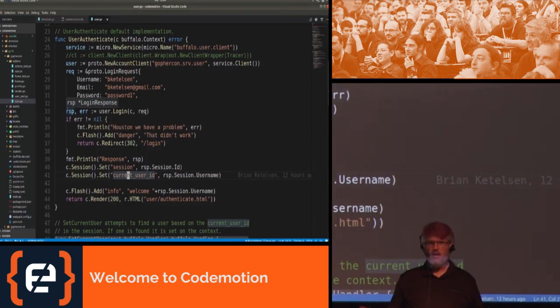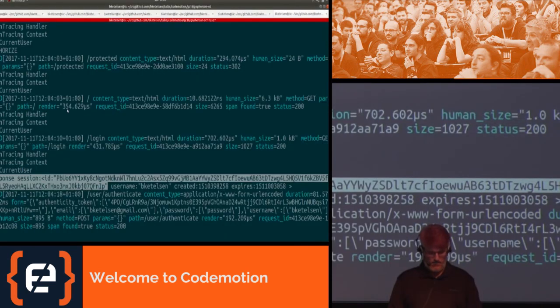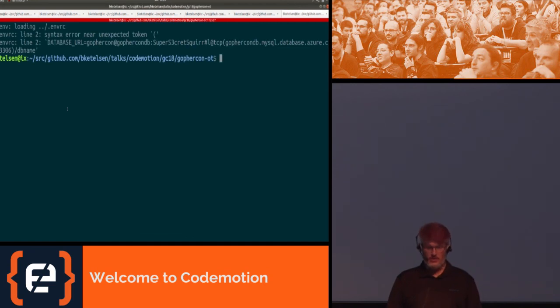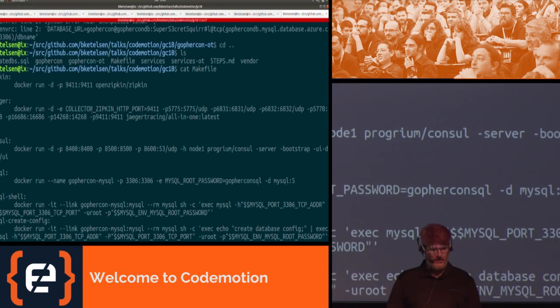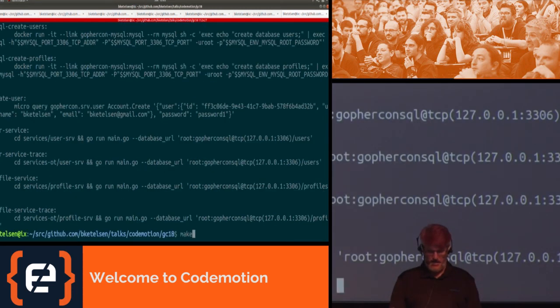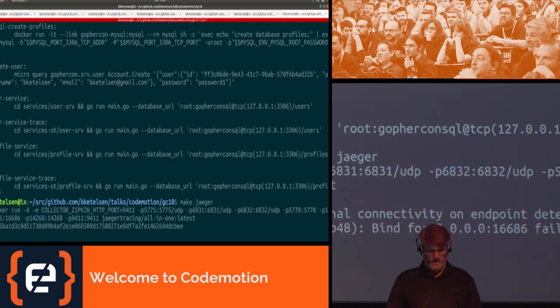Because we're building a distributed system with lots of different microservices that are talking to each other, from clients that we control and clients that we don't control, tracing a request throughout your system is really painful. So the concept of distributed tracing came out of Google's Dapper and Twitter's Zipkin. I've included all of the information that we need to trace in these applications already. So if we type make Jaeger, this will start.